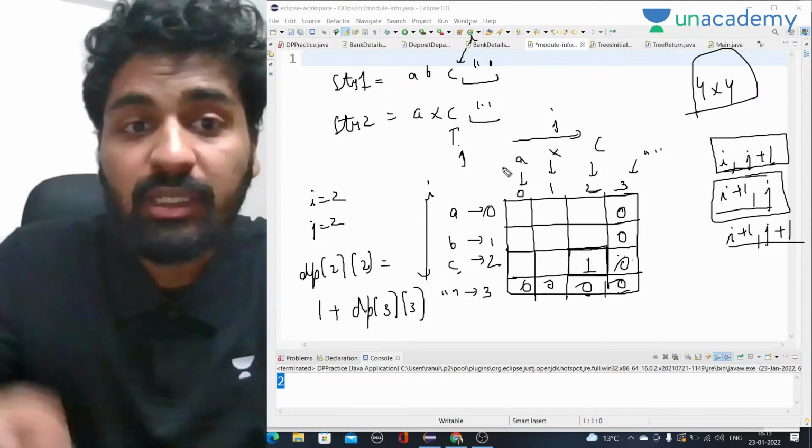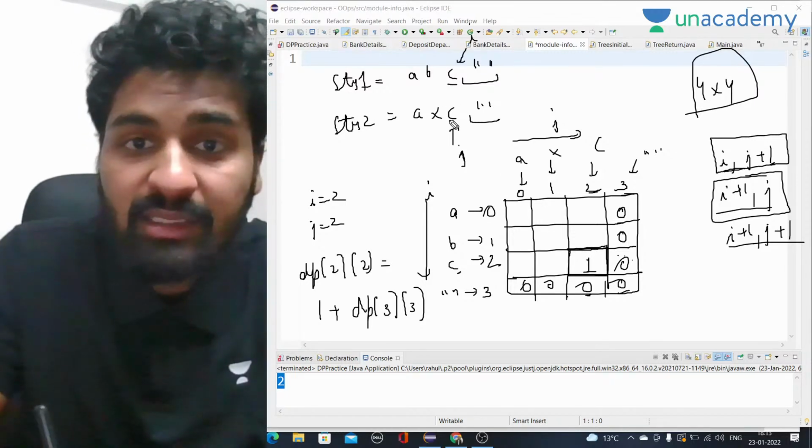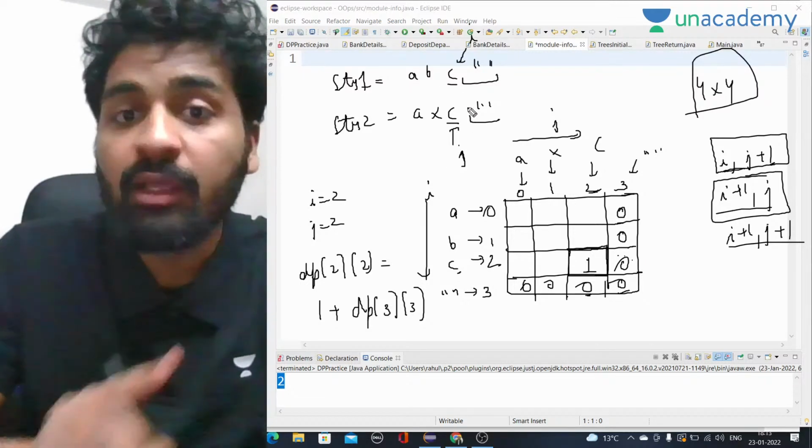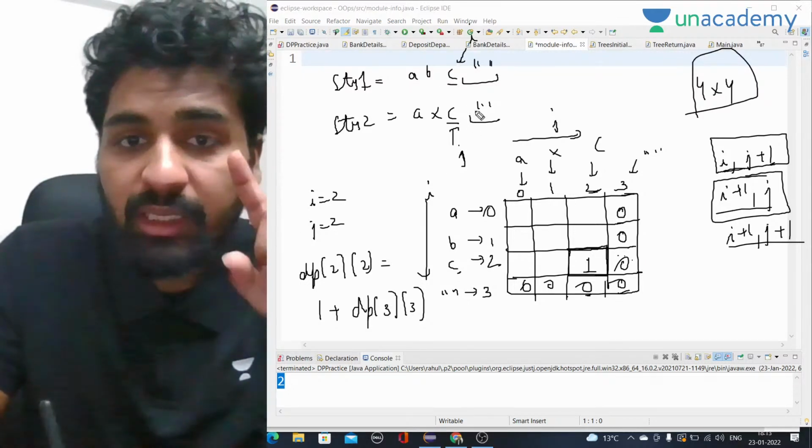This represents that if we had only C and C in both the strings, the longest common subsequence would have been only of length one.